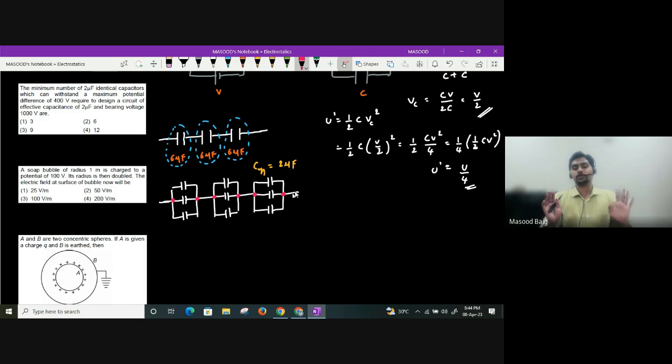Maximum it can bear is 400. Up to 400 it can bear. It can bear less also, guys. So here we will have a potential difference of 400 volt. Here also 400 volt. Here you can say 200 volt.